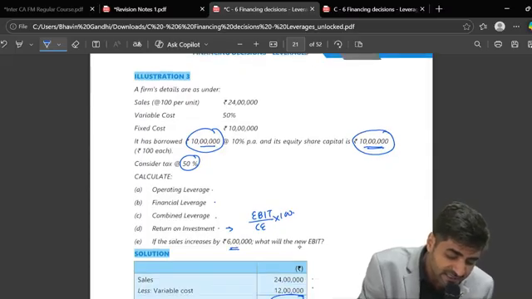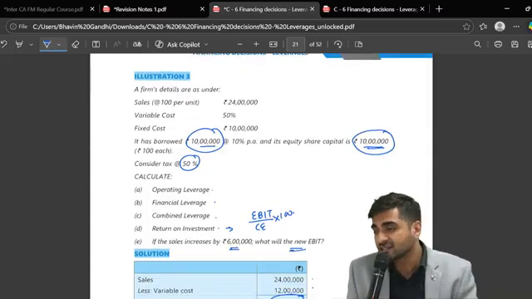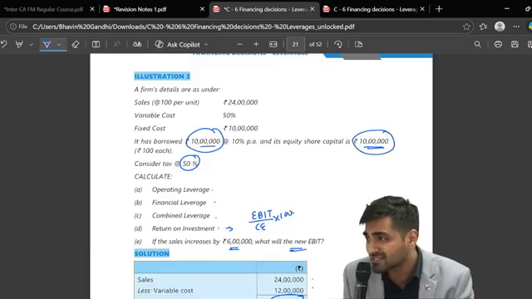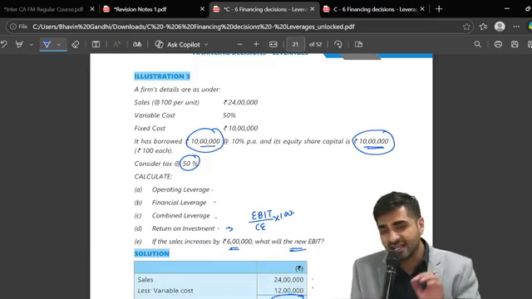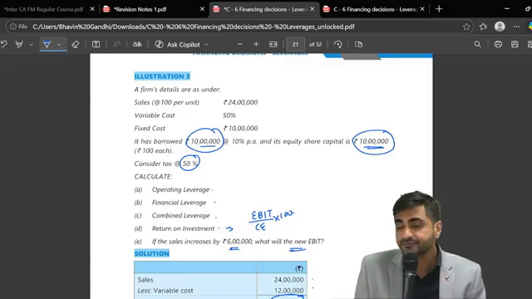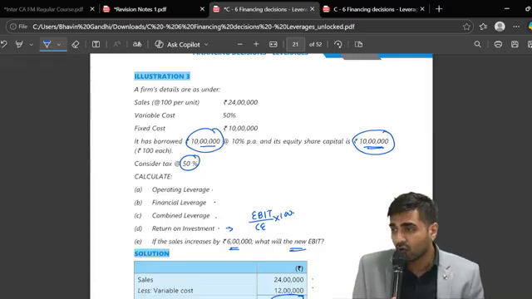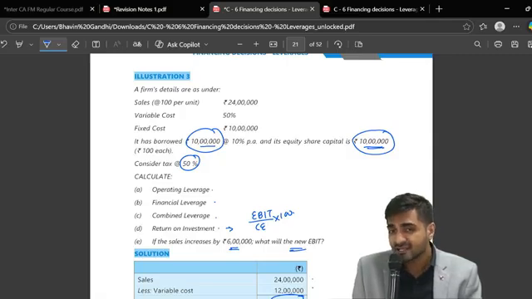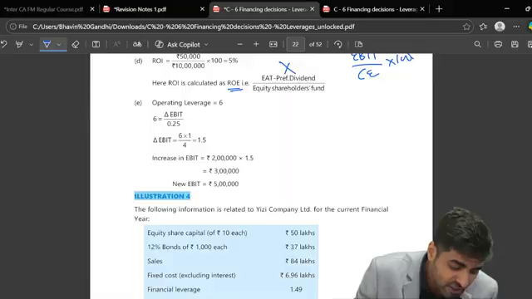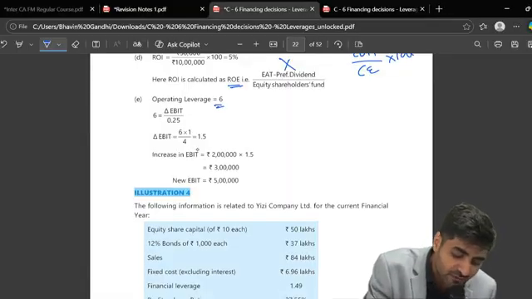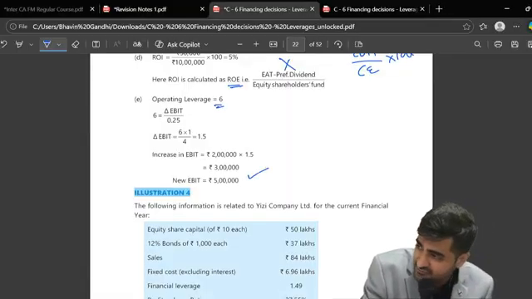Then what's the next part? If the sales increases by 6 lakhs, what will be the new EBIT? What is the relationship between EBIT and sales? Can you please tell me, in sales and EBIT, what is dependent on what? EBIT is dependent on sales. Which leverage will I use, beta? OL, FL or CL? OL, because between EBIT and sales we have to take into consideration our operating leverage, because only the fixed obligation is getting covered. So just check in the fourth part, have we taken the operating leverage? Come on, yes or no? Yes. And on that basis, we have got the answer.